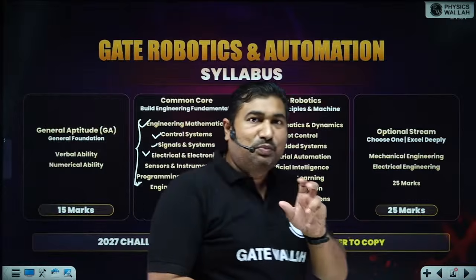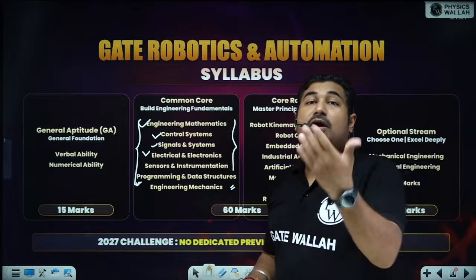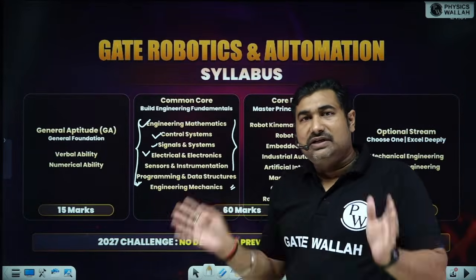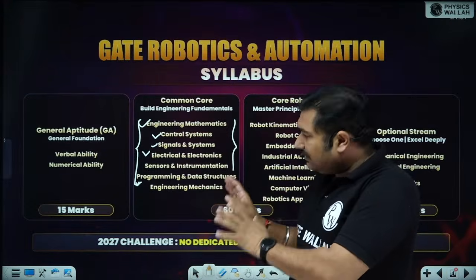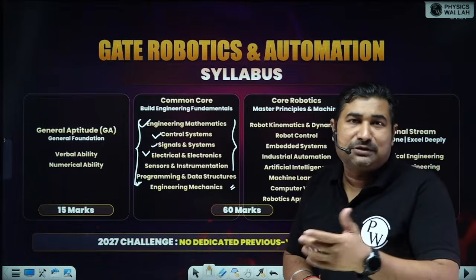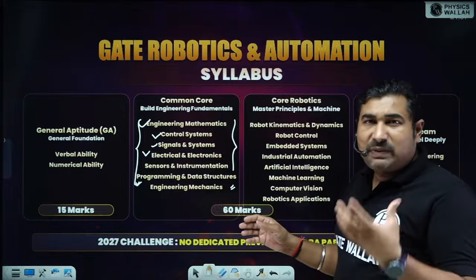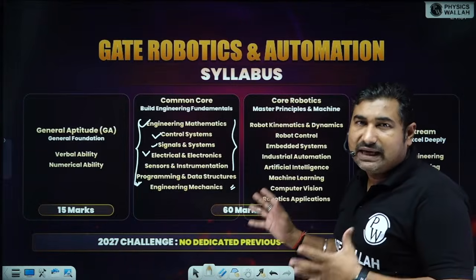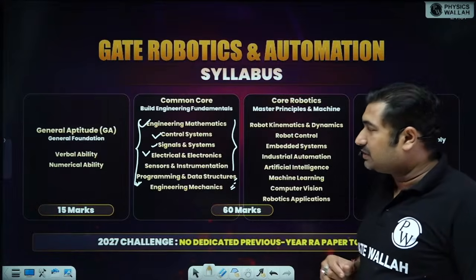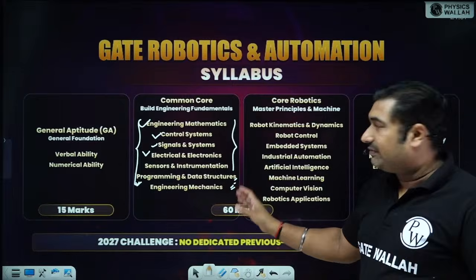So these two portions are a little bit different. Engineering mechanics mostly belongs to the mechanical side, but whatever you have studied in your first year, hopefully those things are going to be in the exam the first time it is conducted. Okay, so we are expecting that more basic portions will be there. Programming and data structures you have to study. For ECE it will be easier, for electrical it is slightly different.